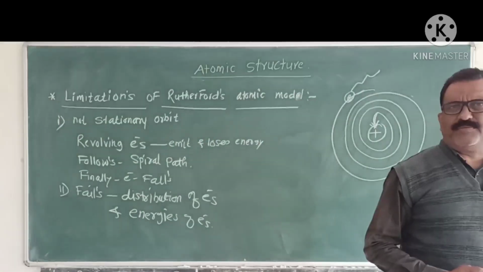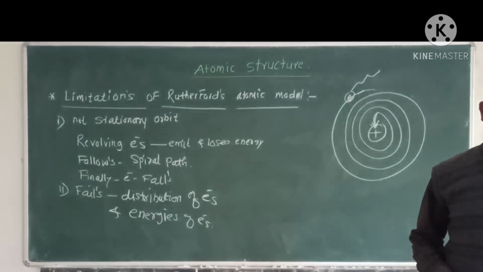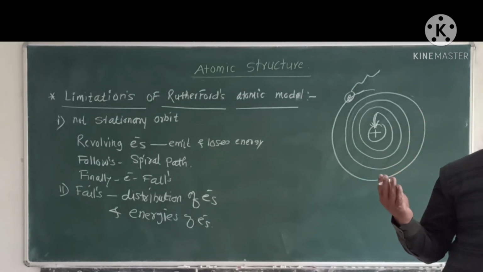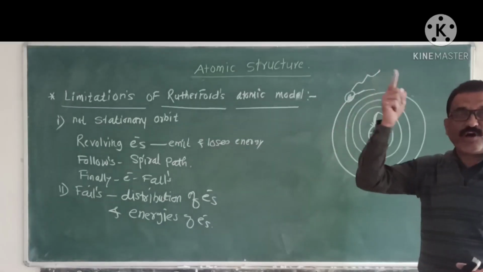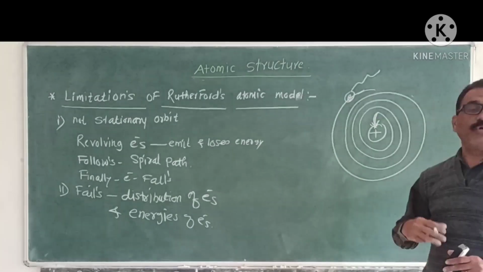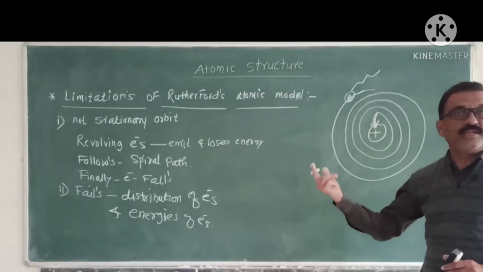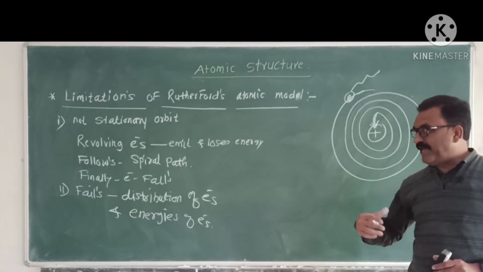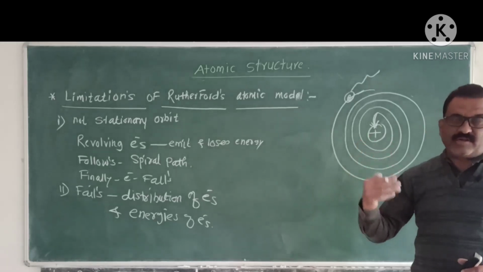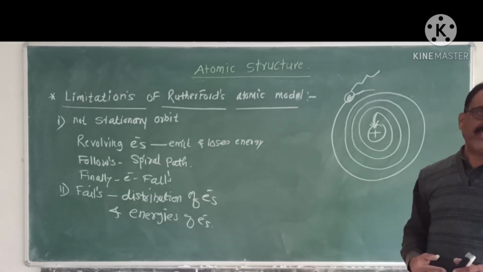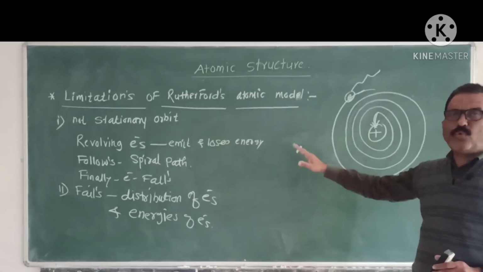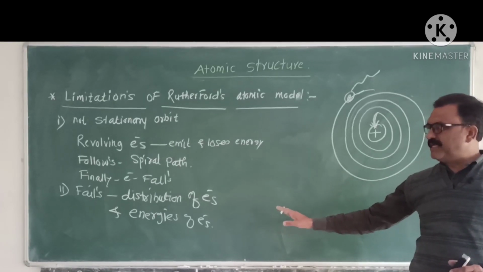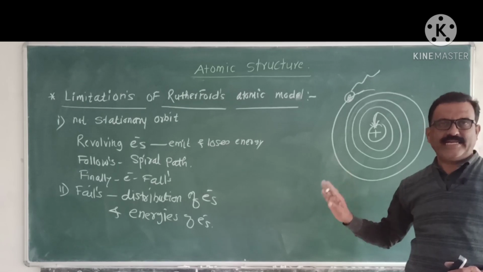If there are 4 electrons, which 2 electrons will revolve in the first orbit and which 2 electrons will revolve in the second orbit, as well as what are the energies of these 4 electrons. It fails to explain the distribution as well as the energies of an electron.